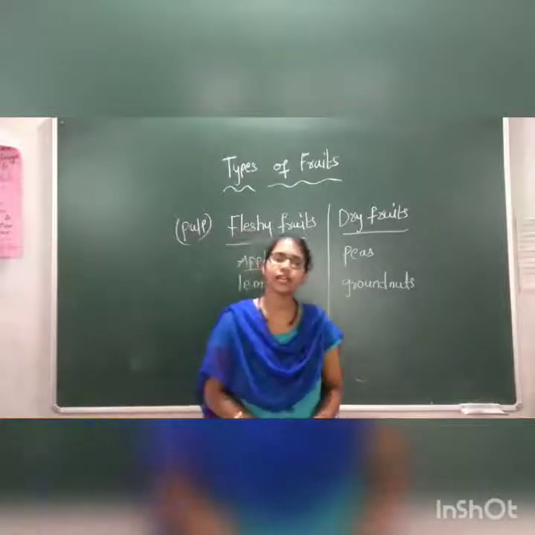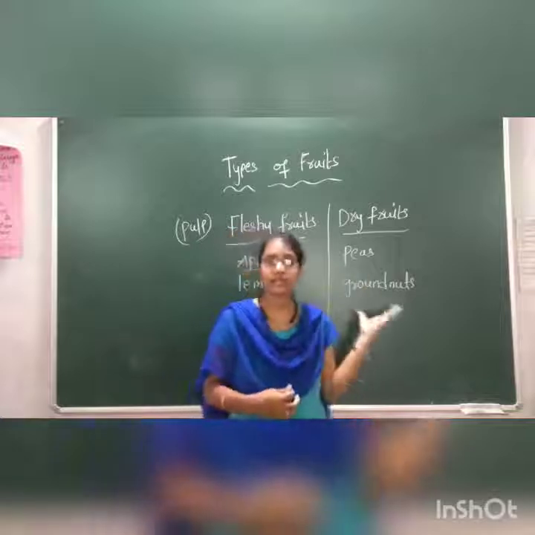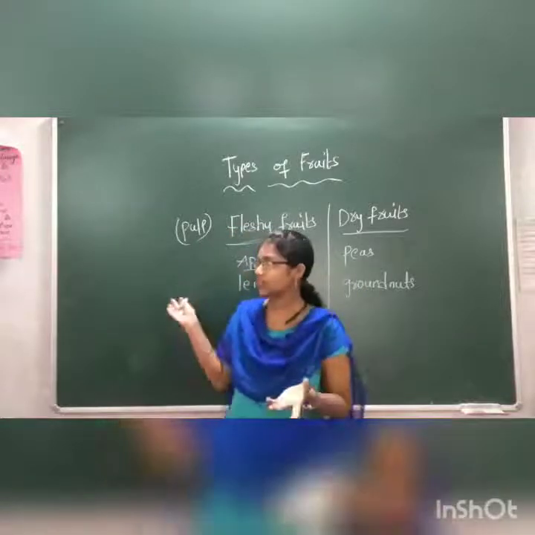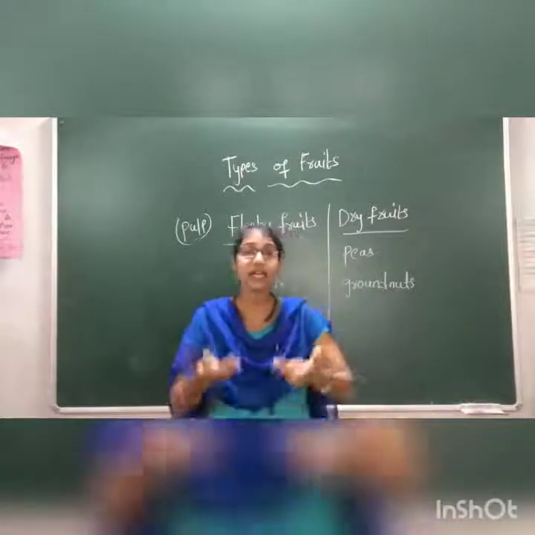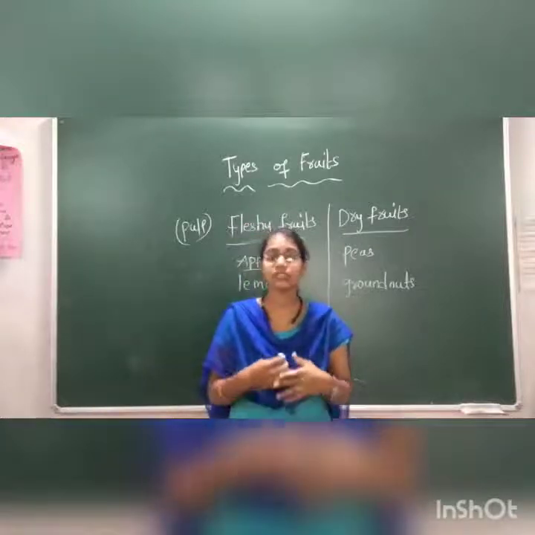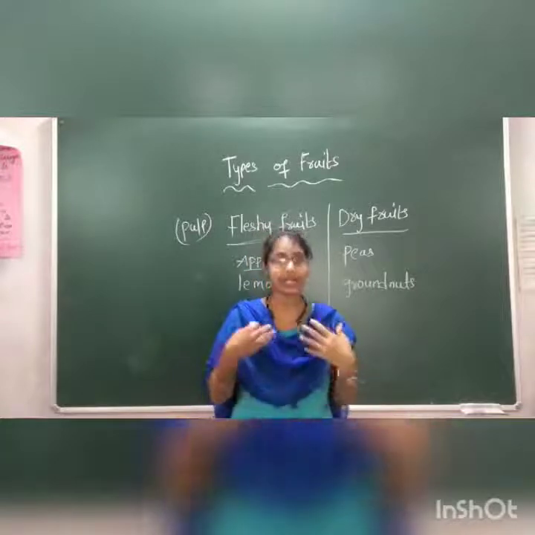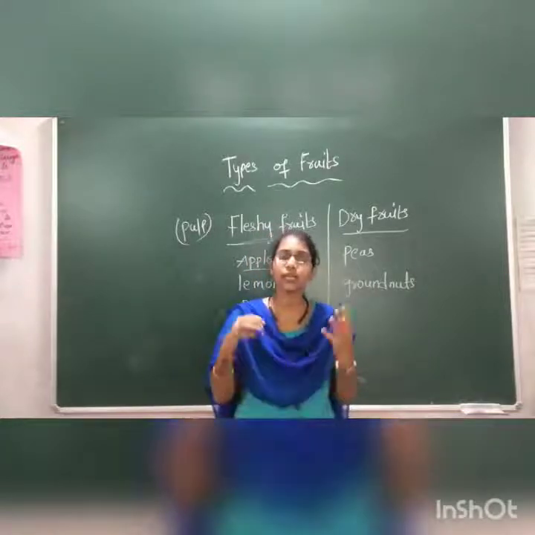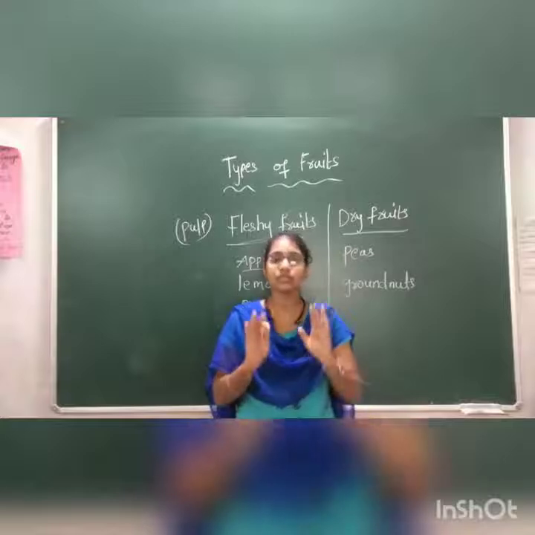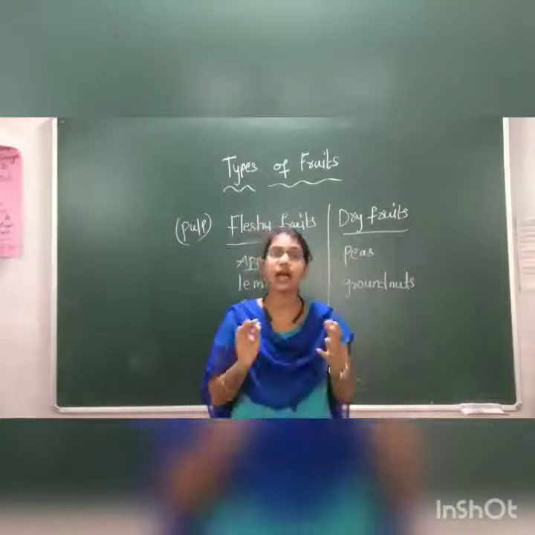So tell me children, how else can we classify fruits? Yes, we can classify the fruits based on their color, size, shape. Fruits can be classified on whether they are in groups or a single fruit.